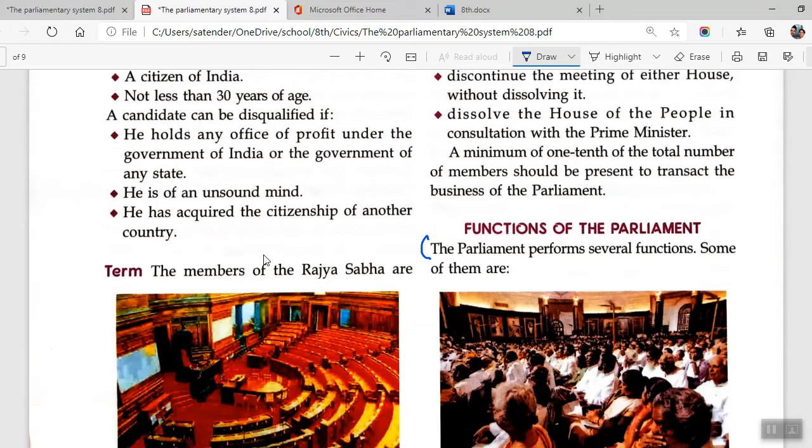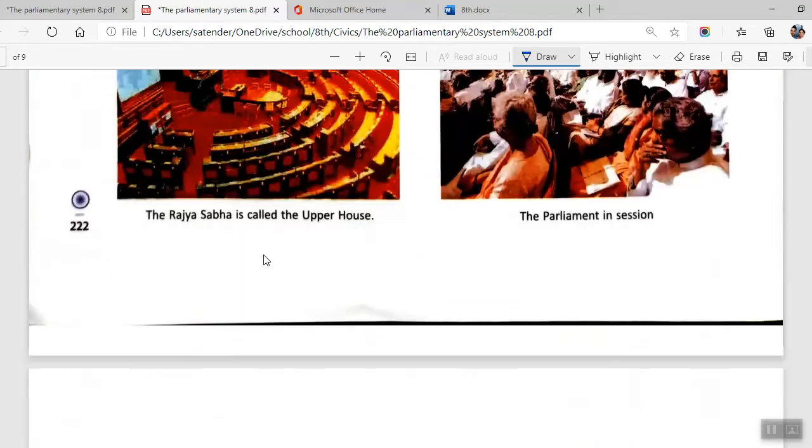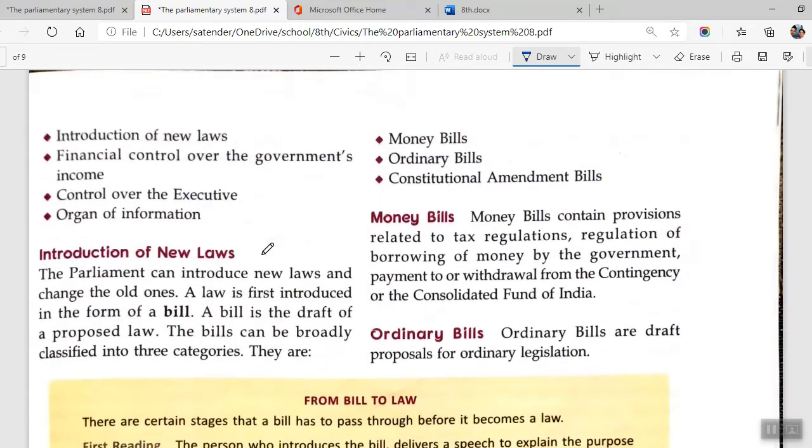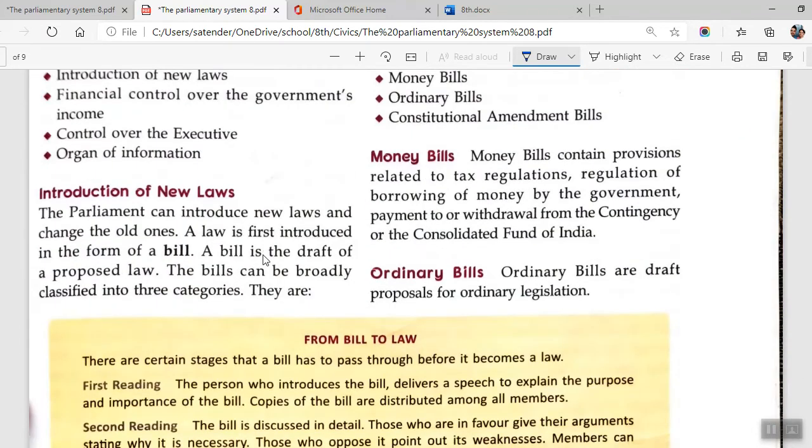The parliament performs several functions. Some of them are to be written point-wise. Number one would be introduction of new laws. You don't need to write these because they are getting repeated. So we'll be writing this as number one.